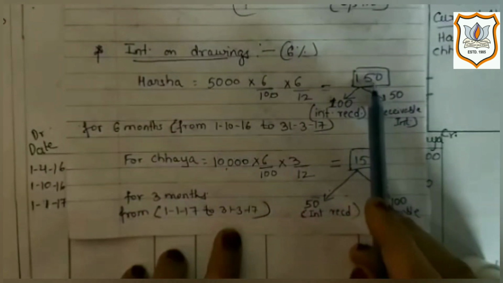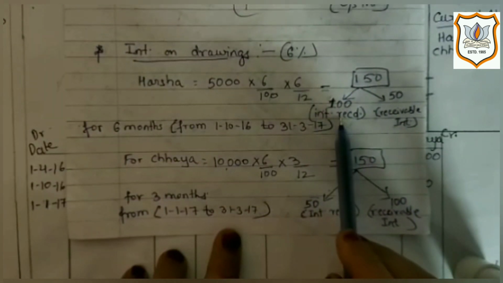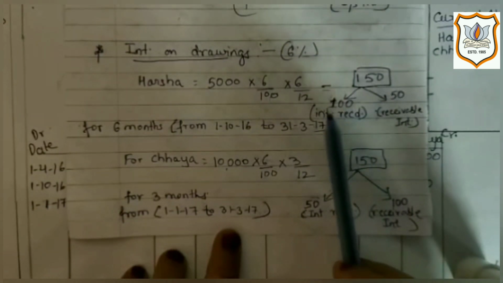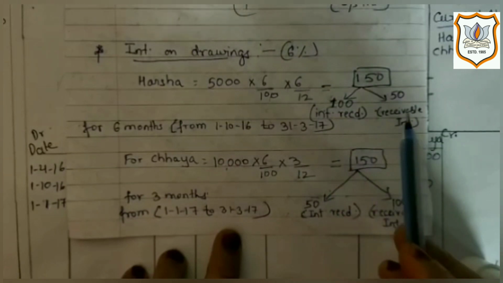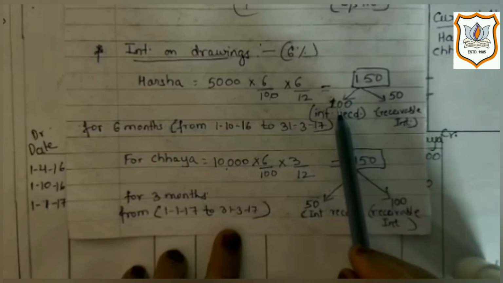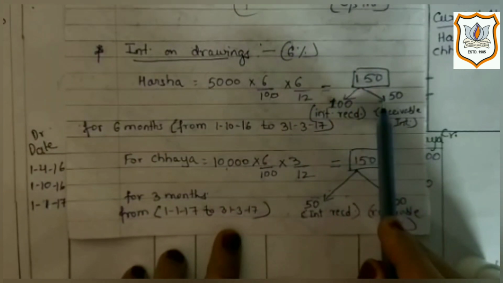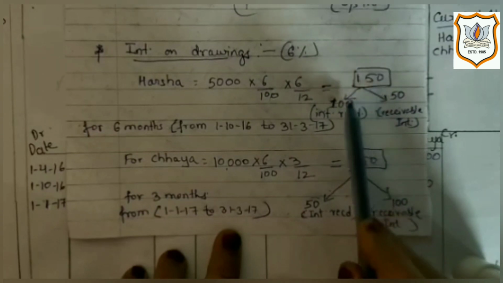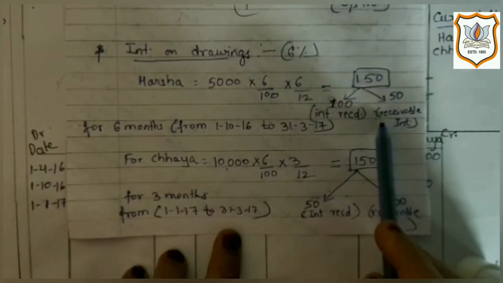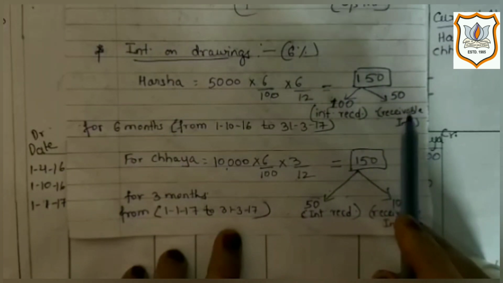Now from 150, rupees 100 is interest received. As you can see in the question, in the trial balance, it is recorded on the credit side. It means that the firm has already received rupees 100 as interest on drawings from Harsha. So the remaining amount, that means 150 minus 100, that is 50 rupees, is receivable interest, which is yet to be received by the firm.